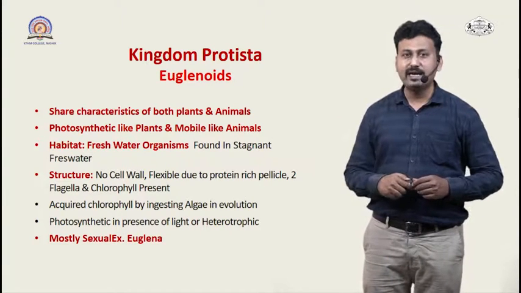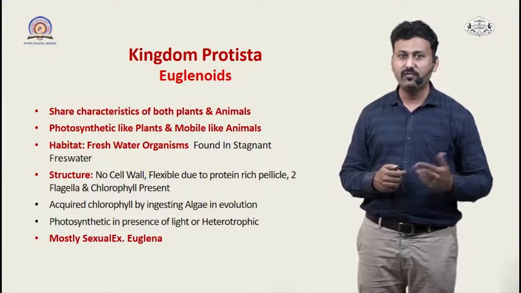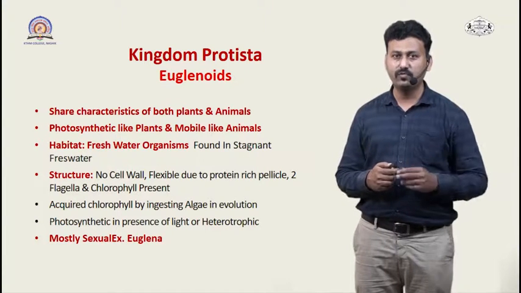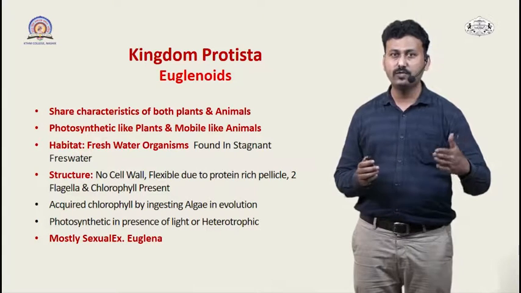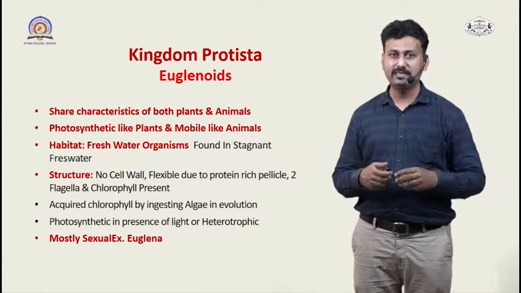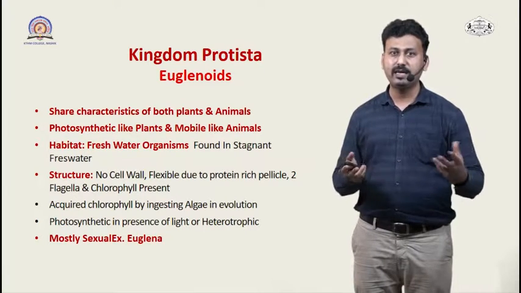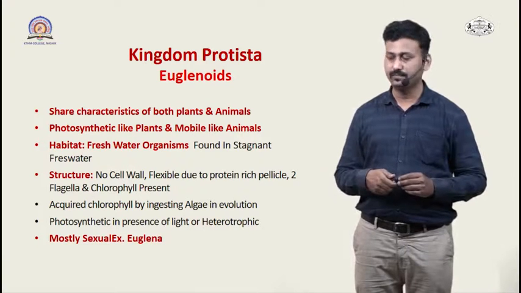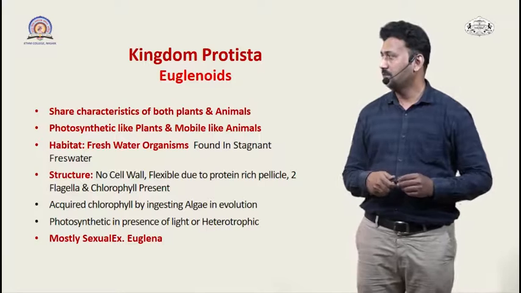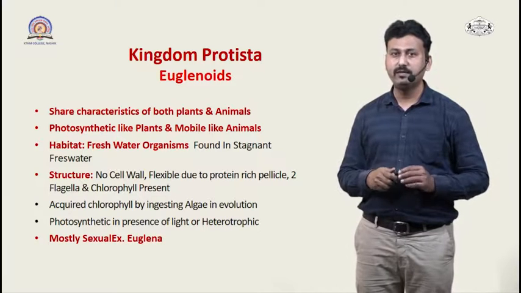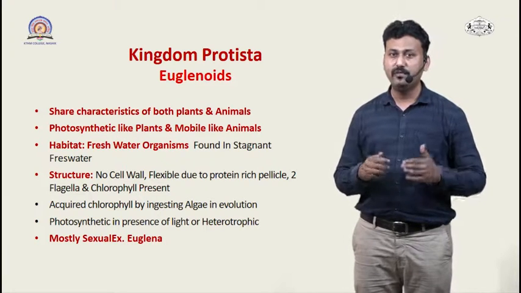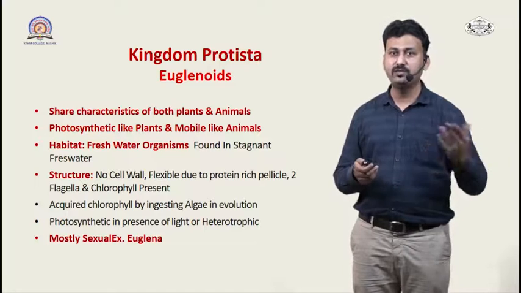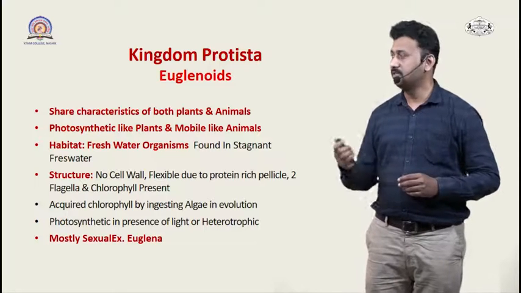It is said that they have acquired this chlorophyll from algae during the course of evolution. During the course of evolution, at some time they ingested algae, and later on these algae and Euglena formed a symbiotic relationship. They are mostly photosynthetic when light is present, but when light is absent they can switch to the second mode of nutrition, that is the heterotrophic mode.